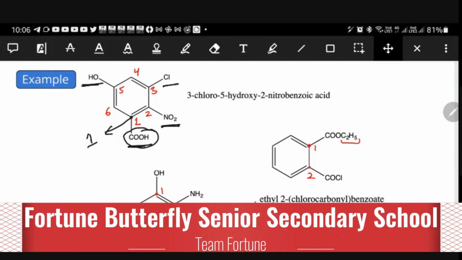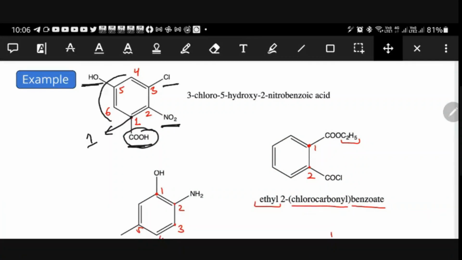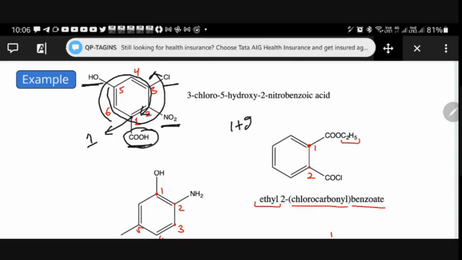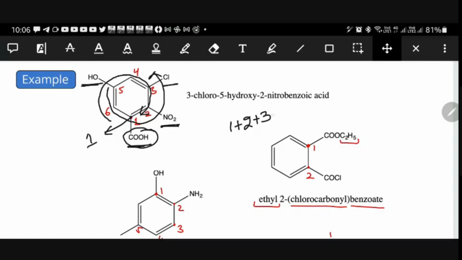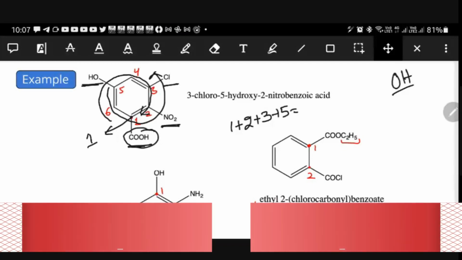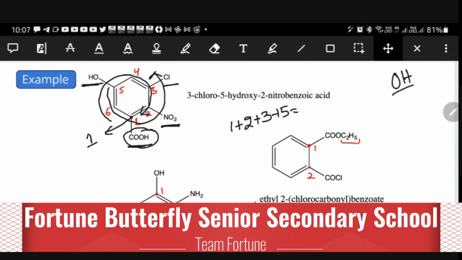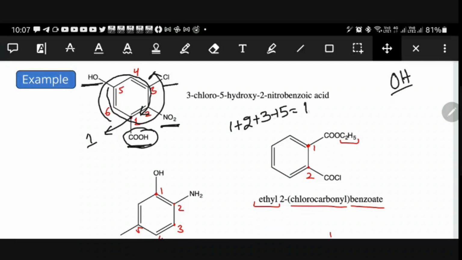Now the question is whether the numbering has to go clockwise or anti-clockwise. If you go anti-clockwise, what are the other things we have? At second position nitro is there, third position chlorine is there, and fifth position hydroxyl group is there. What is hydroxy group? OH. It is very simple, one hydrogen is there, one oxygen is there. Hydroxy, right? So total together 2, 3, 5, 6.